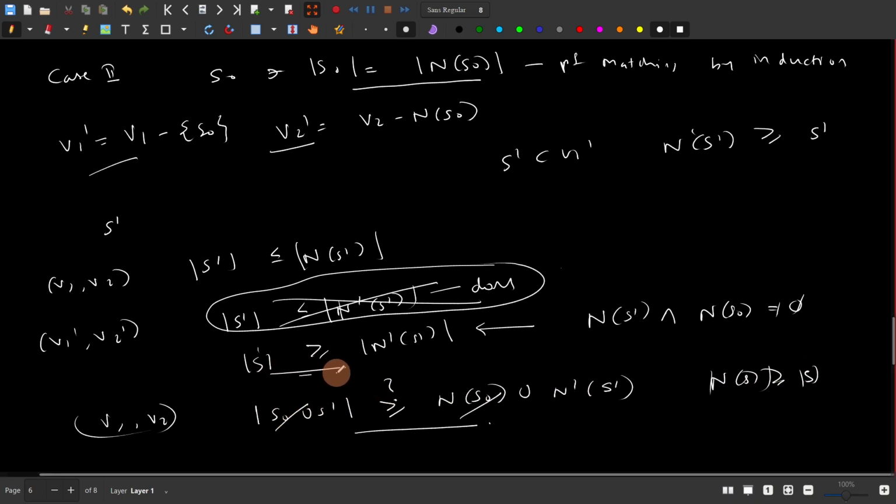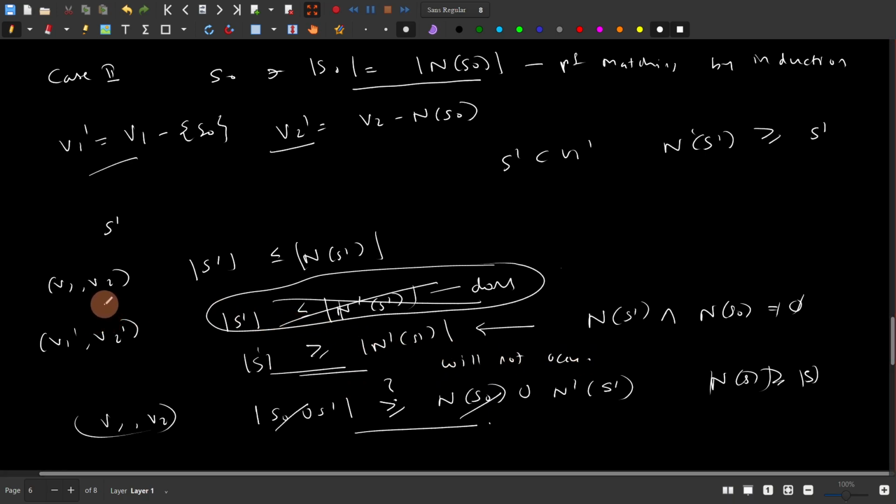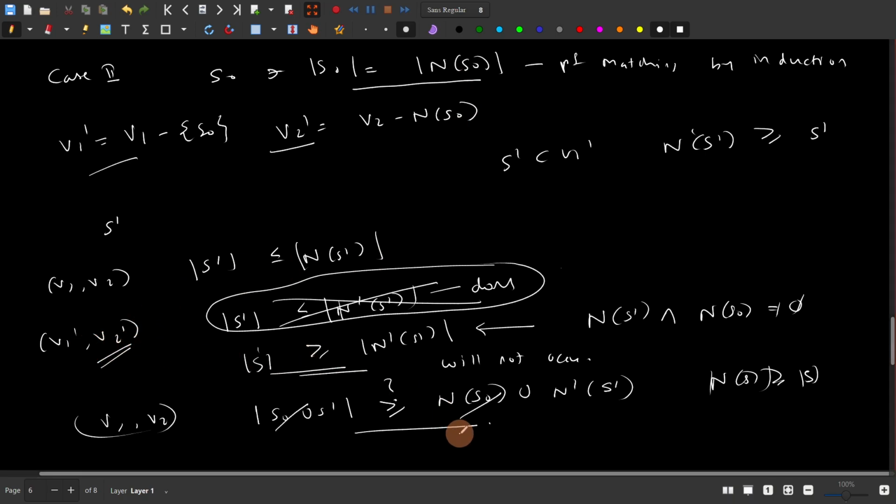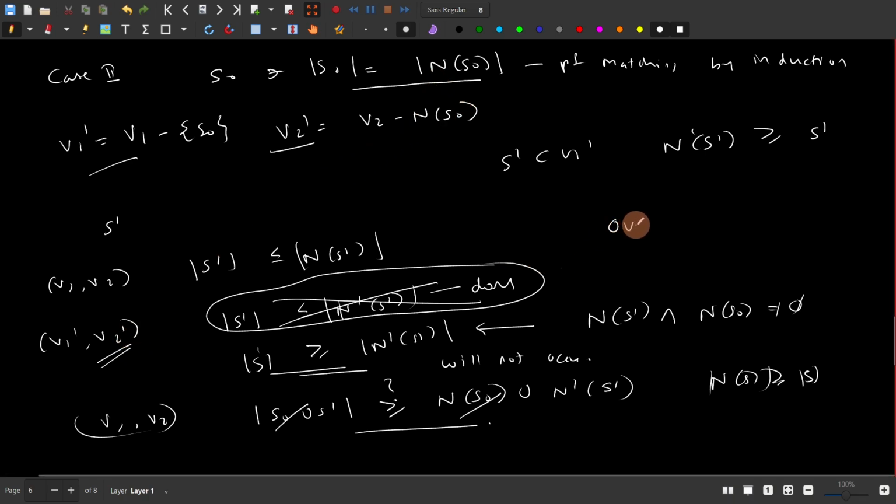Therefore such a situation will not occur, and hence the V1 dash and V2 dash system has a perfect matching. This is also true because of induction: it has this property and it has smaller size, so it will have a perfect matching. Combined with the earlier perfect matching, we get an overall perfect matching.